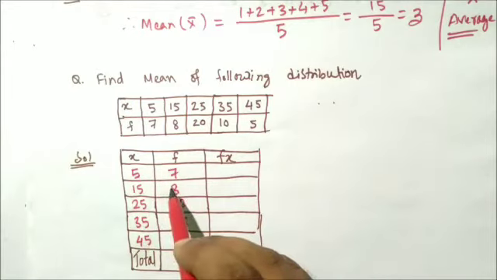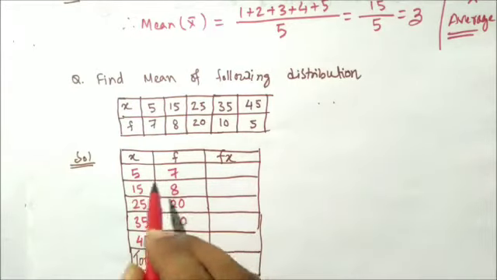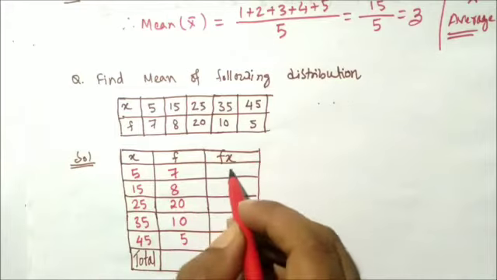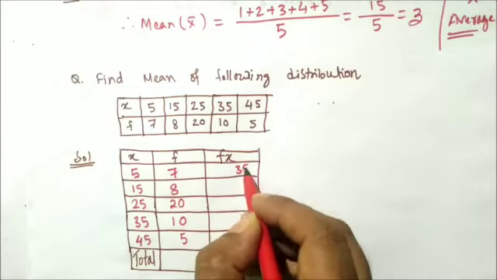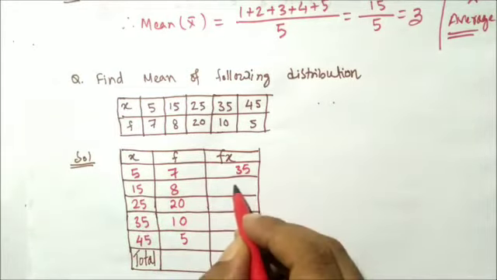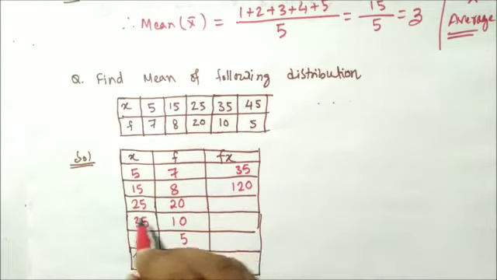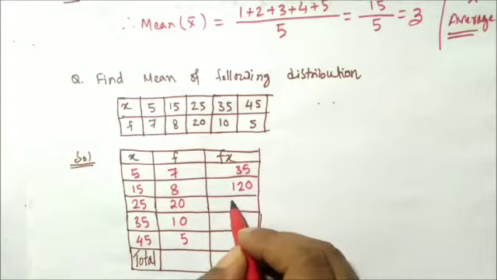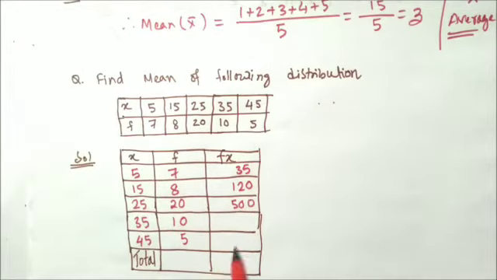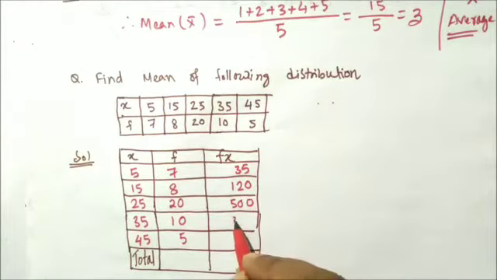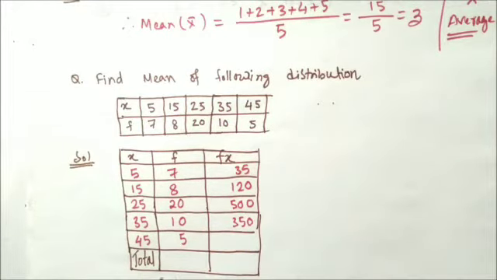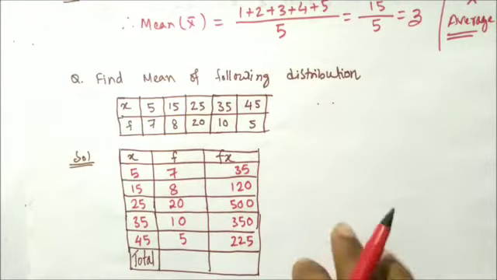Now fx, you see, fx means the product of x and f. So if you calculate the product, 5 and 7, if you multiply, is 35. 15 times 8 is 120. 25 times 20 is 500. 35 times 10 is 350. 45 times 5: 5 times 5 is 25, 5 carry 2, 5 times 4 is 20, 20 plus 2 is 22.